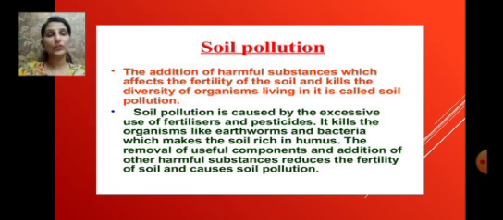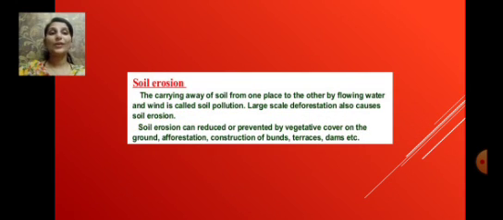So what is the cause of soil pollution? There are different causes which are very common to us. It is the excessive use of fertilizers and pesticides, and these fertilizers and pesticides are chemical in nature, and they kill the microorganisms present in the soil, and they degrade or deplete the humus present in that particular soil. And the removal of useful components and addition of other harmful substances reduces the fertility of the soil and causes soil pollution.